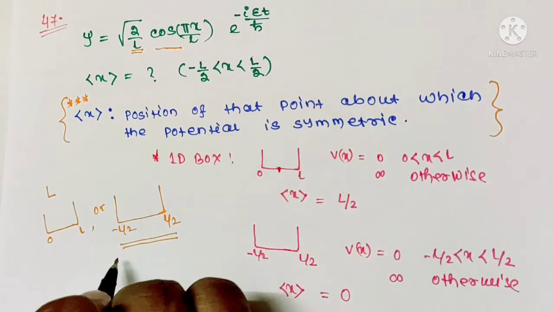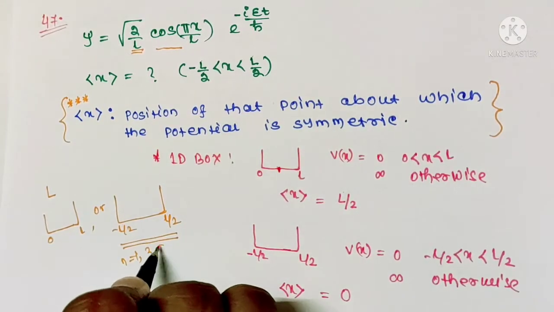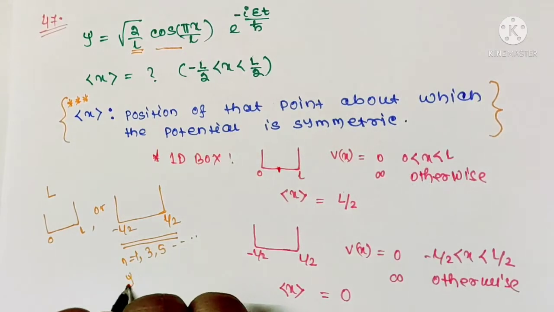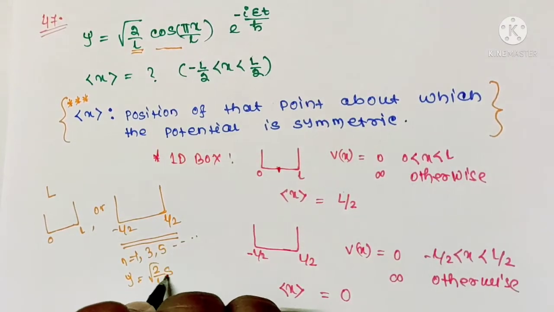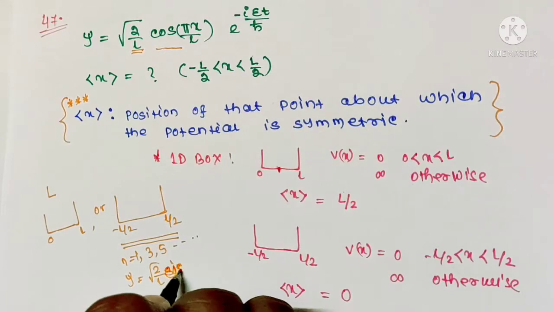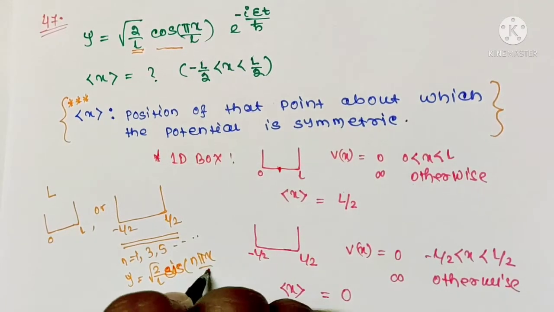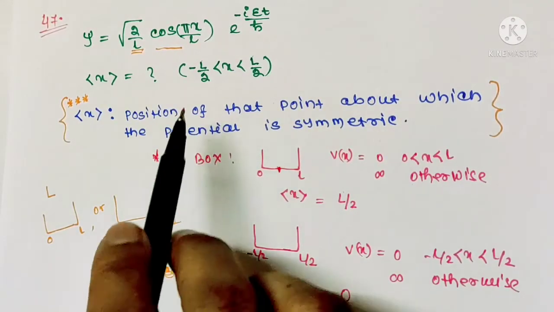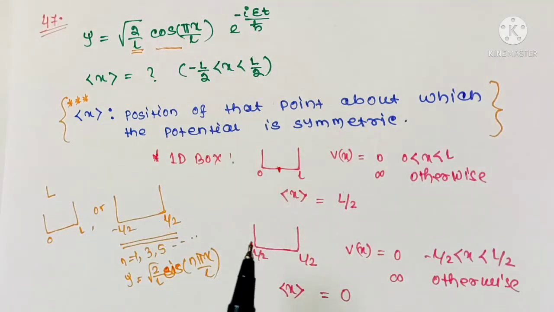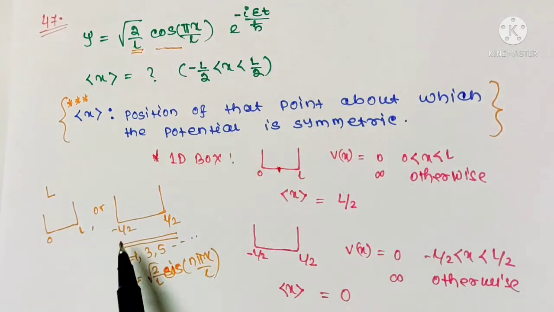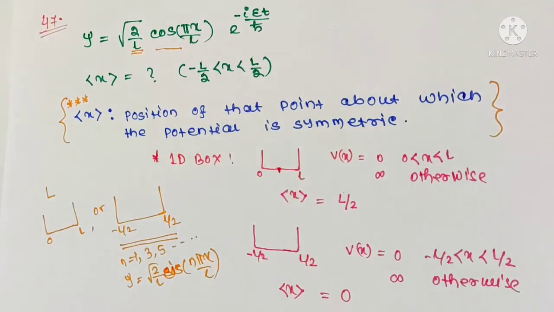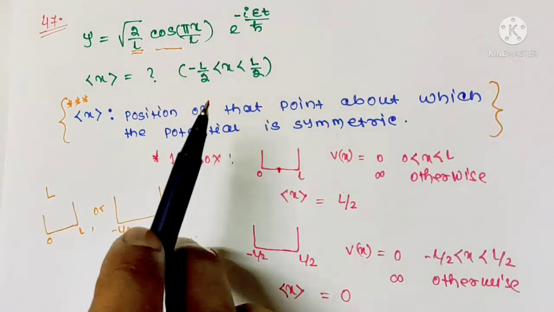We know for n equals to 1, 3, 5, the wave function is square root under 2 by L cos n pi x by L. So by looking at the wave function, we can say that the given potential will be the symmetric potential. So according to this, here the expectation value of x must be 0. But let us calculate that analytically.